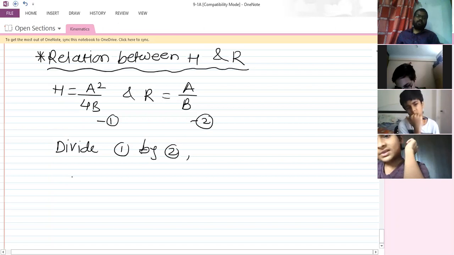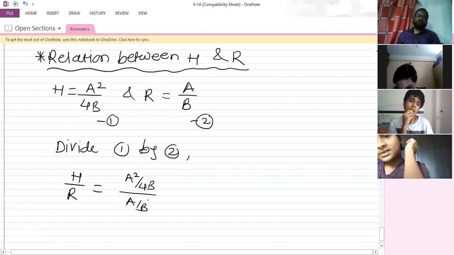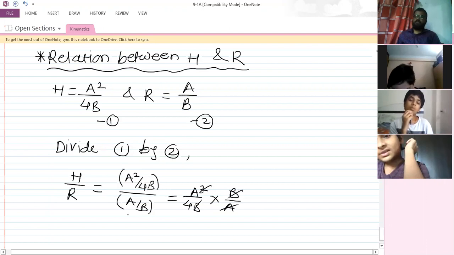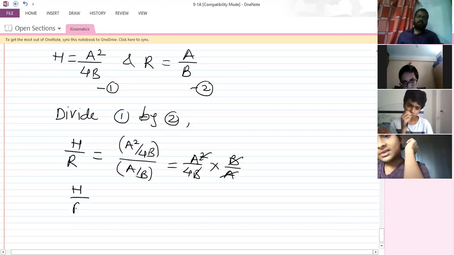We'll get h divided by R is equal to A squared by 4B divided by A by B. So that is equal to A squared divided by 4B into B divided by A. So this A cancels, this B cancels. So we'll have h by R is equal to A by 4.